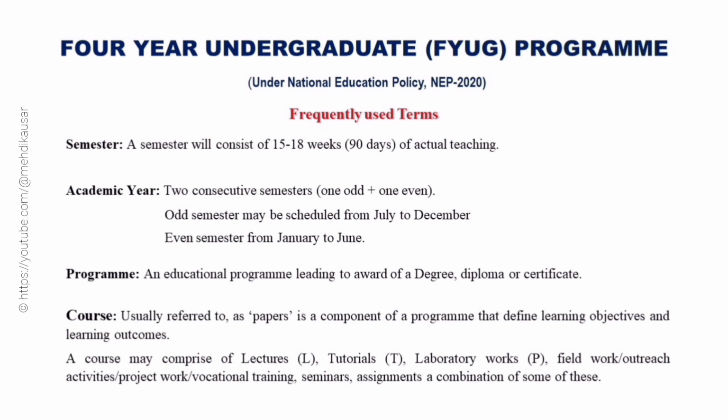Now, before going into the course details of the FYUG program, let us discuss some frequently used terms. Semester. A semester will consist of 15 to 18 weeks or 90 days of actual teaching. Academic year. 2 consecutive semesters, 1 odd and 1 even semester, is an academic year. Odd semester may be scheduled from July to December and even semester from January to June.